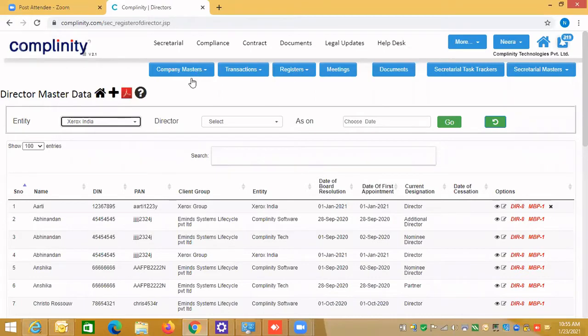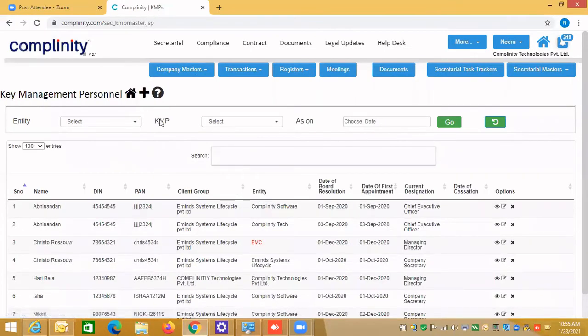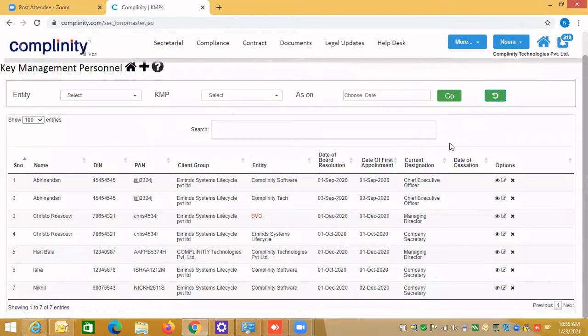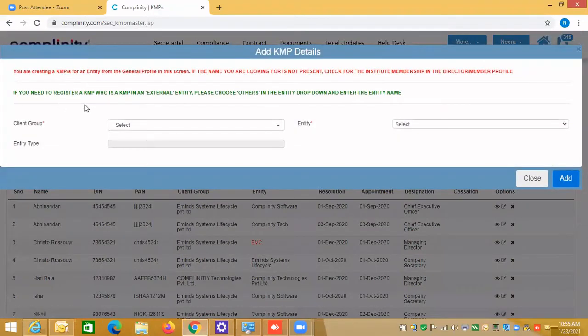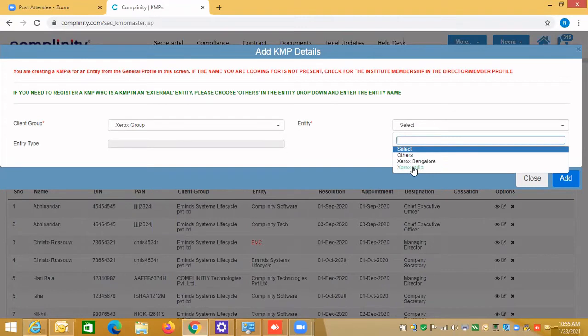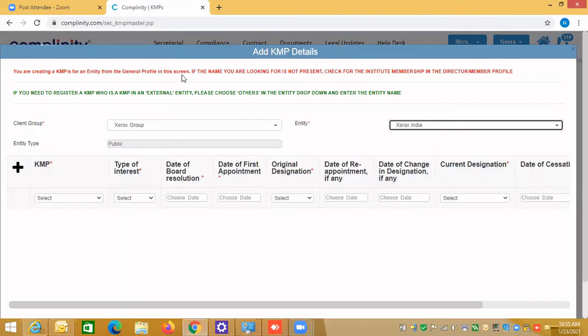Now let's go to the KMP. Here you can see all the KMPs with the client group. If you want to create one KMP, suppose you have created one general profile and the person's name is not visible over here when I select it. It is written here that you have not given the membership of ICSI, the institute membership, in the director.